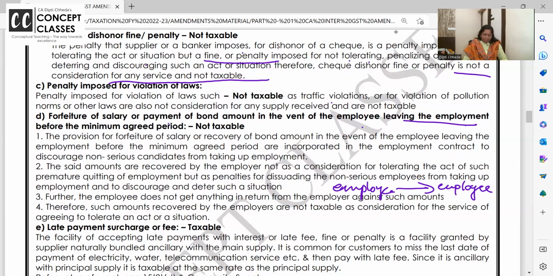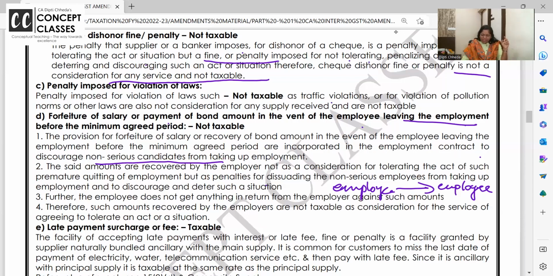Clear? The provision for forfeiture of salary or recovery of bond amount in the event of employee leaving the employment before the minimum agreed period are incorporated in the employment contract to discourage non-serious candidates. See, if there is no agreement, people would join and leave, and then how many times we should keep taking interviews? The said amount are recovered by the employer, not as a consideration for tolerating an act or refraining and all. It's just a penalty for discouraging non-serious employees.